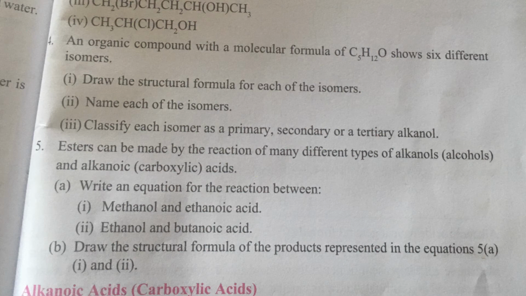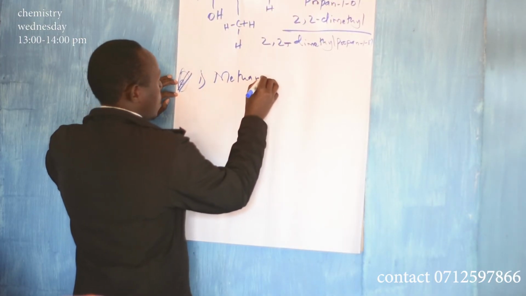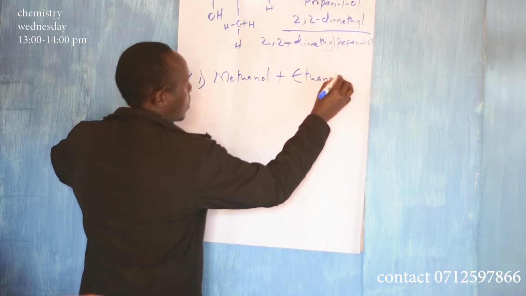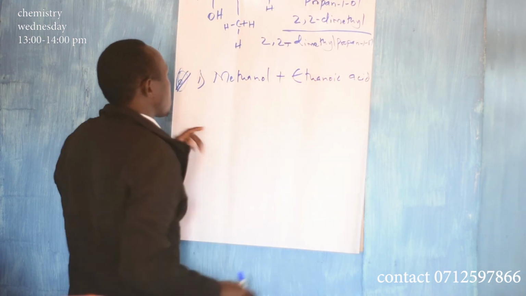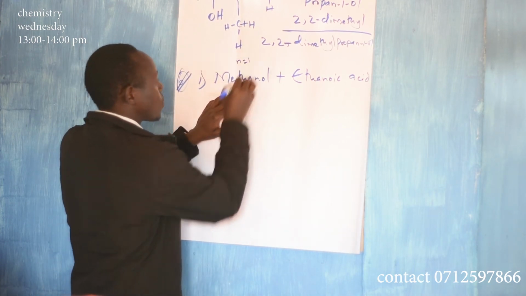Question A. Write an equation for the reaction between methanol and ethanoic acid. Methanol, this is N is equal to 1.